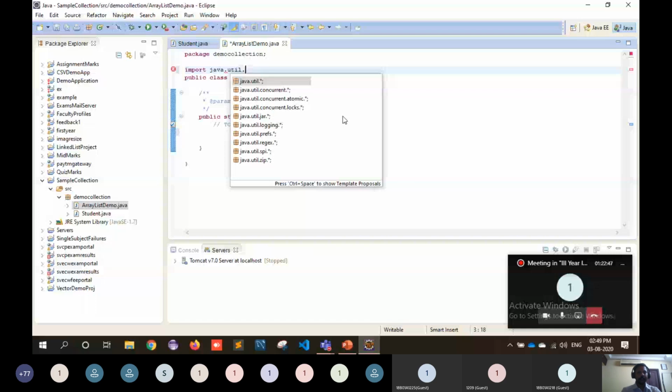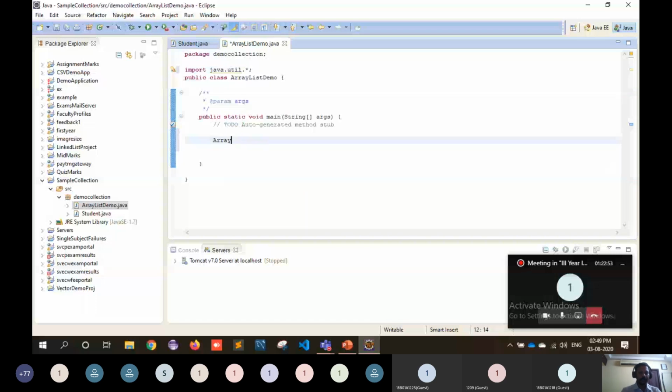And then here, creating the stList object from ArrayList with generic Student. So the stList object, which is an ArrayList, can hold only student objects. New ArrayList.